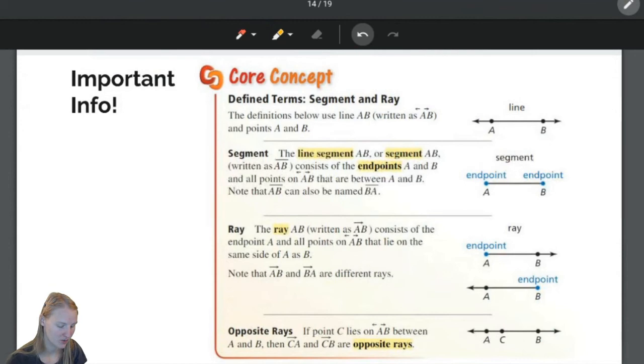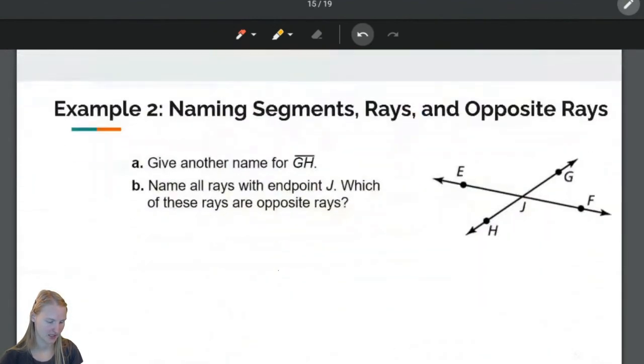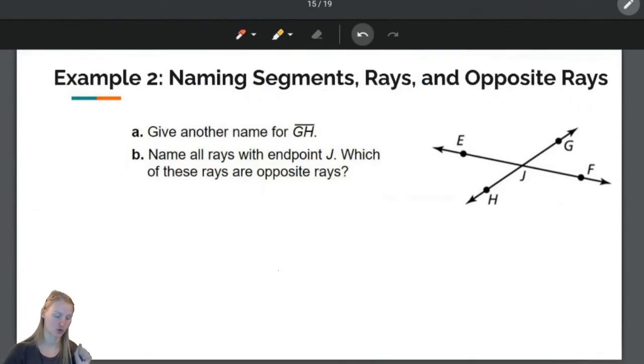We call segments and rays defined terms because we can talk about them. Since they have endpoints, we can define them much more easily. Okay, segments, rays, and opposite rays. Now, let's do an example, shall we? Part A says give another name for segment GH. The only way that we can name segments is this way, or if we picked it up and flipped it around, it would be the exact same thing. So the other name for it is HG. That's the only other name for it.